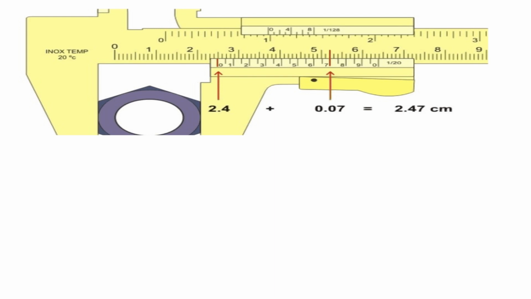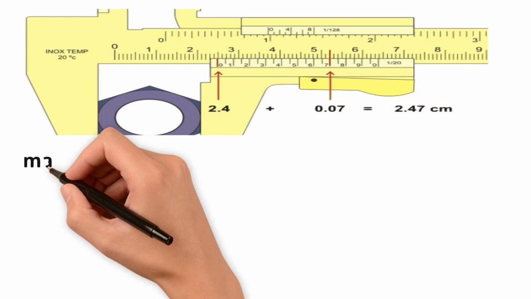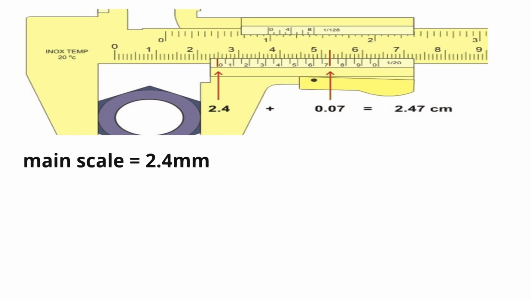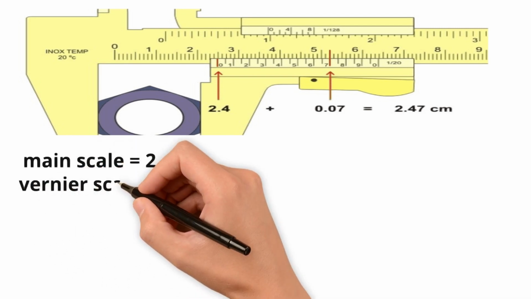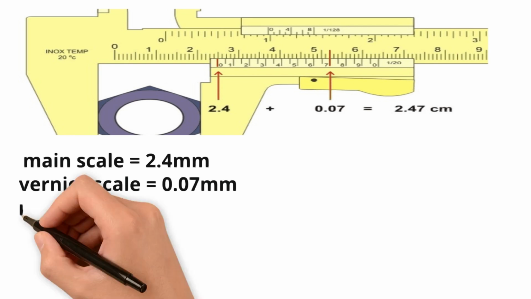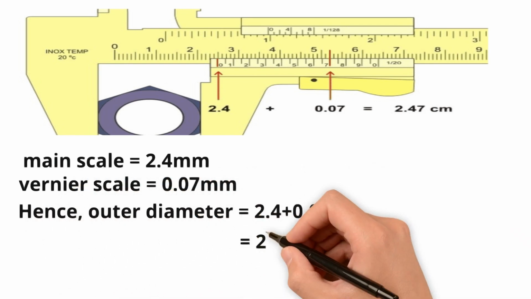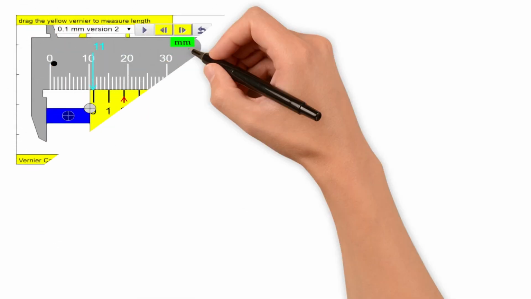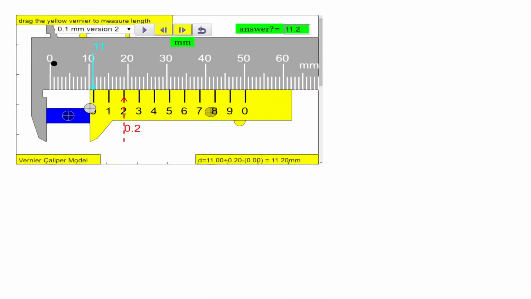Here in this figure, you will see the seventh division exactly coincides with the main scale. So the seventh division, 7 times the least count of the vernier scale, which is 0.01, gives you 0.07 as the vernier scale reading. Then you just have to add the main scale reading and the vernier scale reading, and you will get your answer.